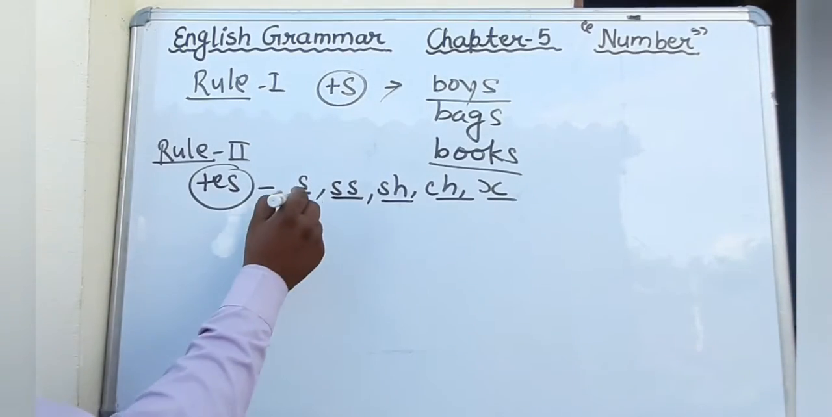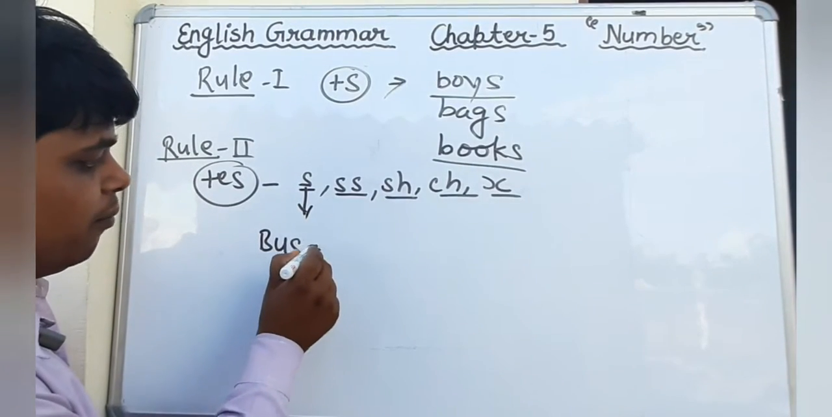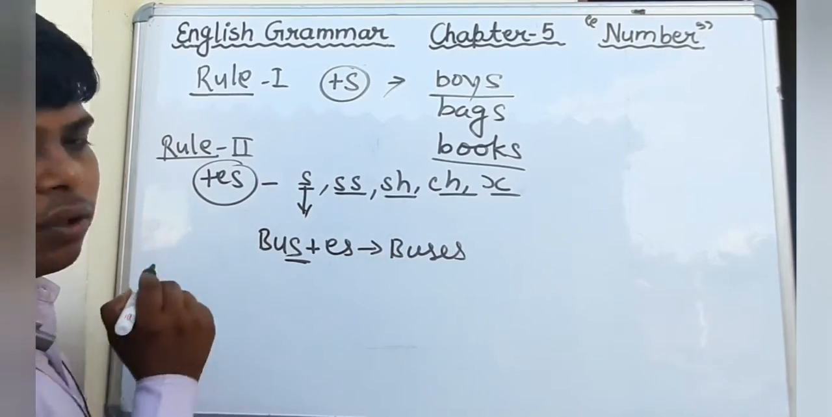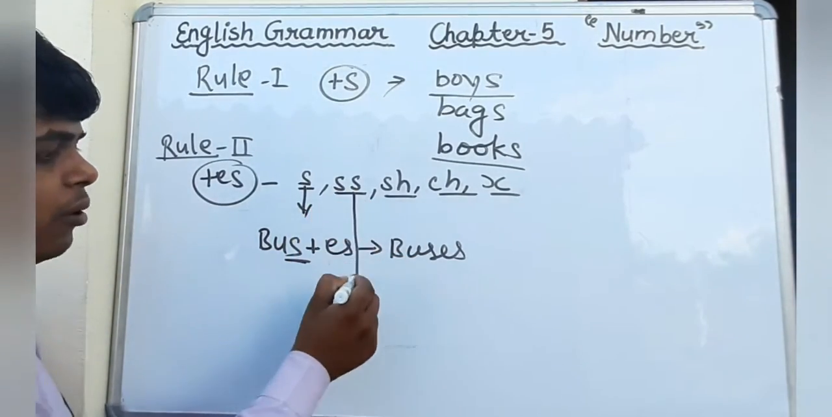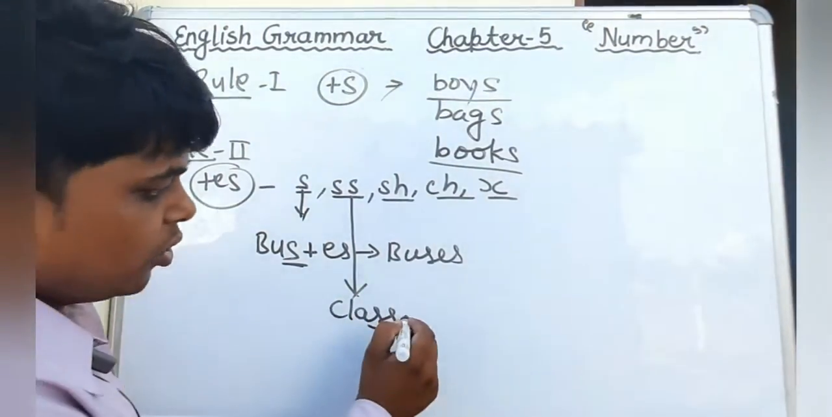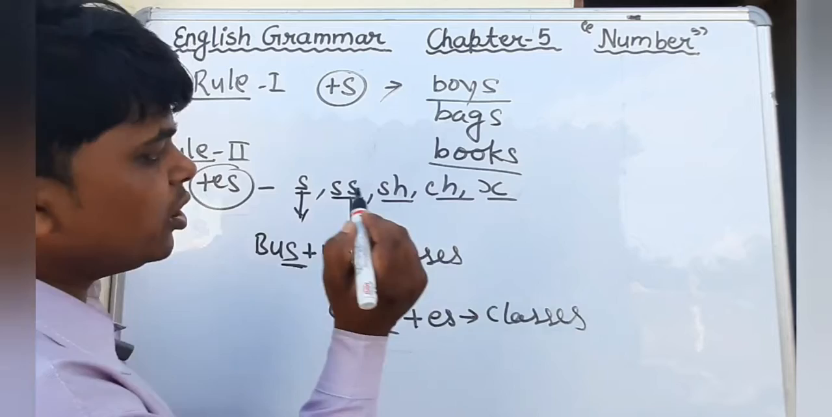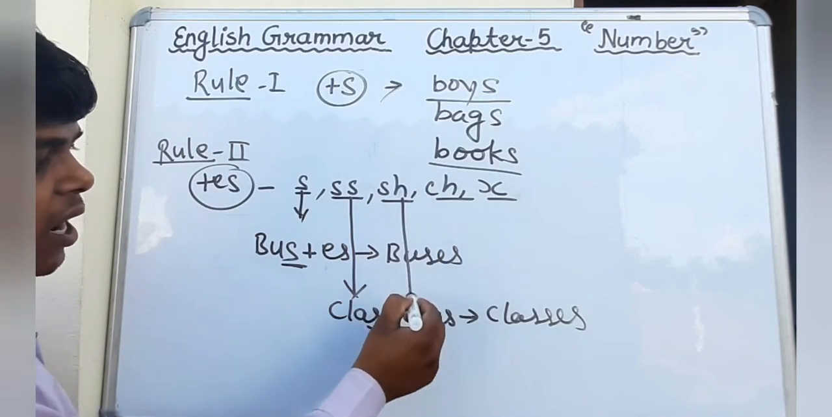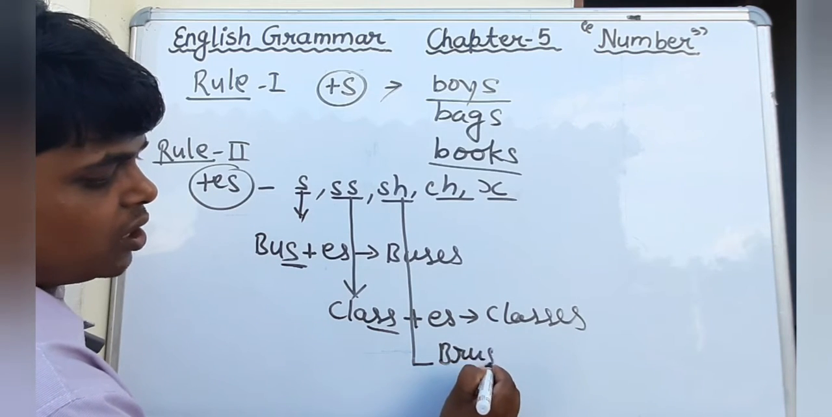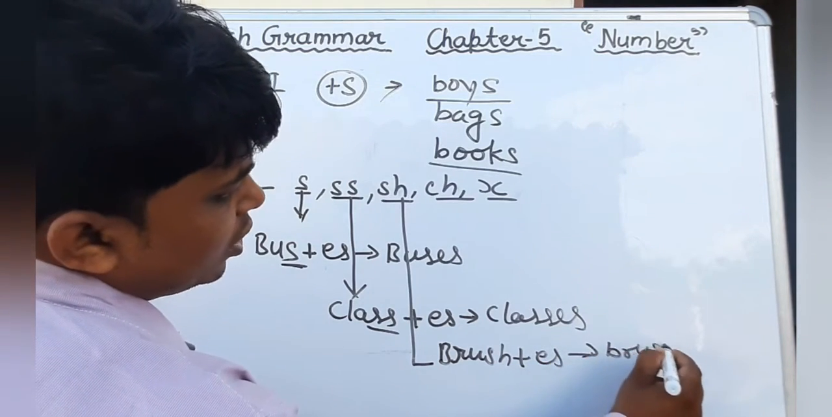Okay, for example, bus. It ends with s. By adding es we can make plural: buses. And I have also told you double s. Suppose class is there, it ends with double s. So by adding es we can make plural: classes. And one more thing I have told you, when the noun ends with sh, for example brush, by adding es we can make plural: brushes.